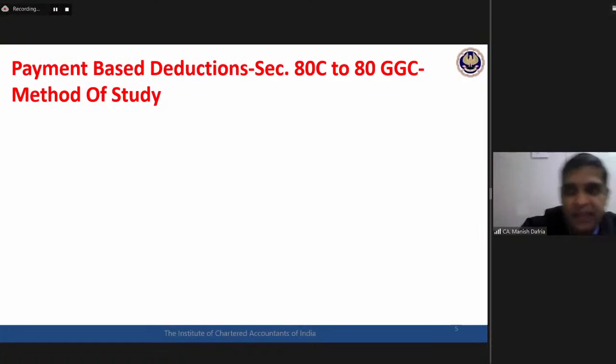But before that, let's generate an idea about the method of study. How are these payment based deduction provisions required to be read? What does a professional see when reading the law, and where should your focus be as a student?